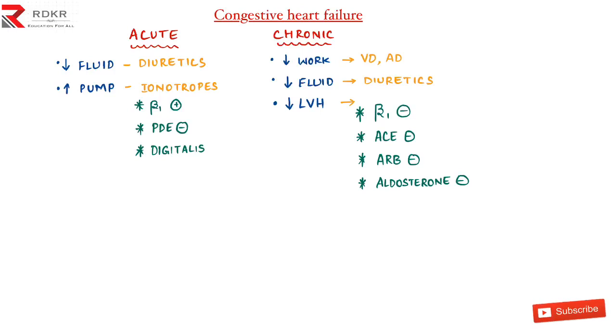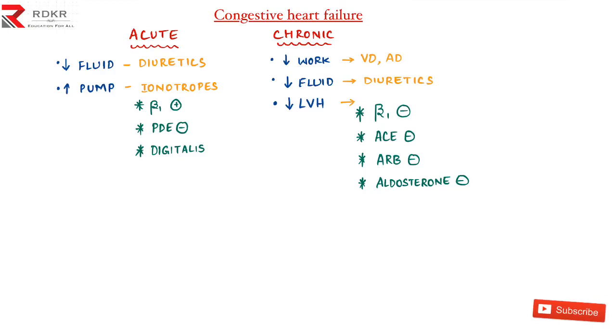And about the chronic congestive heart failure, we had mainly three problems. The one, we have to decrease the workload of the heart. We use the venodilators and arteriodilators for that. And to decrease the fluid, we use the same loop diuretics. And to decrease the left ventricular hypertrophy, that is, the heart has been remodeled. There was a cardiac remodeling due to the chronic phase of the congestive heart failure.